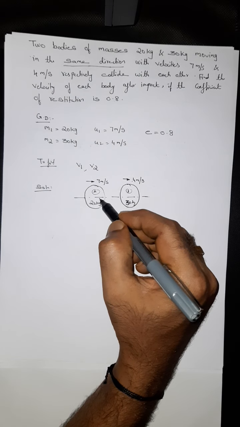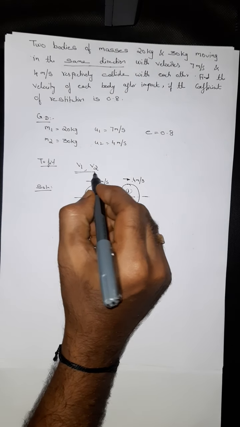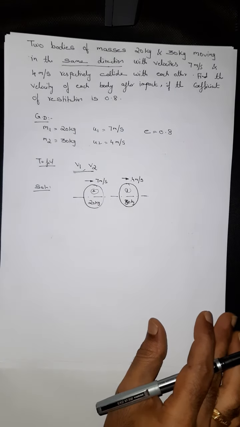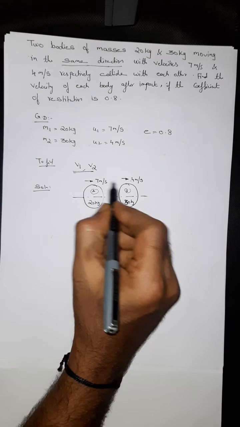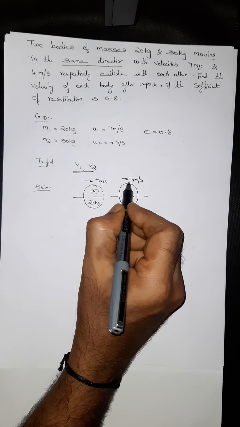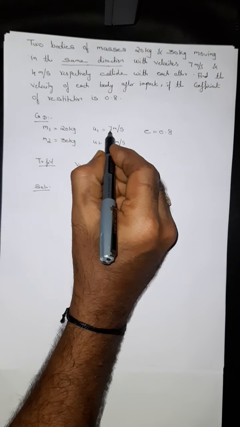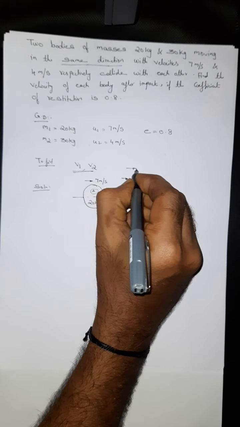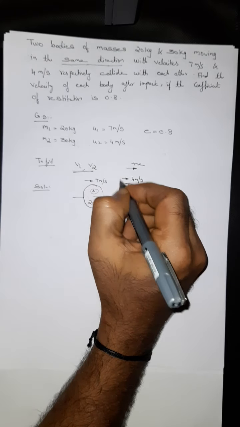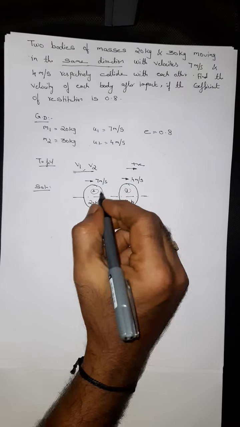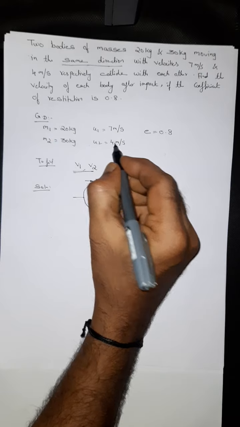That's what we are going to calculate. Both the bodies are moving in the same direction, so we can consider this a positive direction, and consider the positive value here for u1 and u2.